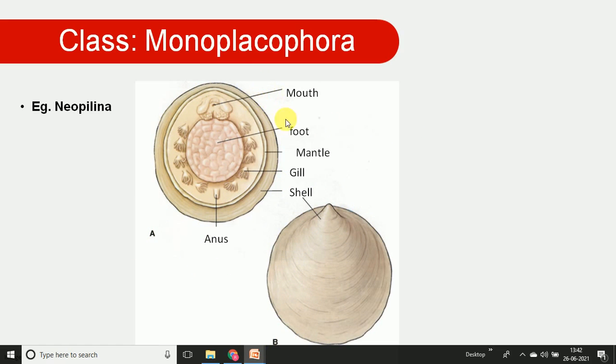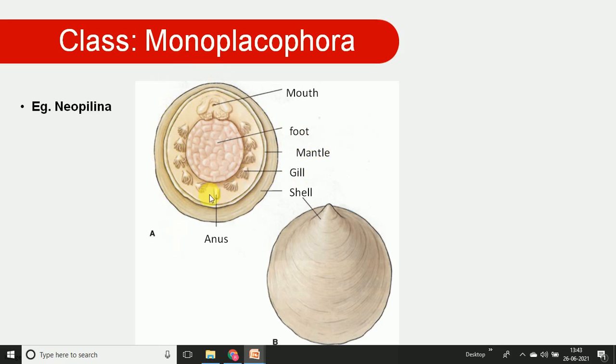We can look at the anterior part. There is one small opening. On the anterior side, this is the mouth, which consists of the buccal cavity with the radula. Then the disc-like foot is also present, and it acts as a locomotor organ with a gripping mechanism. Then we observe small layers at the periphery. This is the mantle of Neopilina.